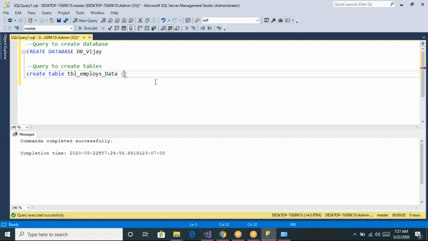Let us say I want to store the employee ID, his name, his age, his gender, and his mobile number. So first let us collect information: what information you want to store about an employee?